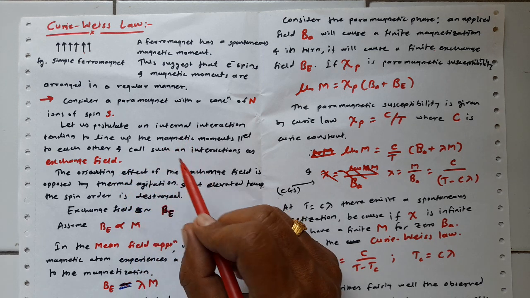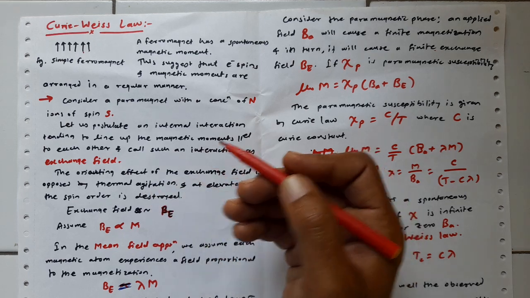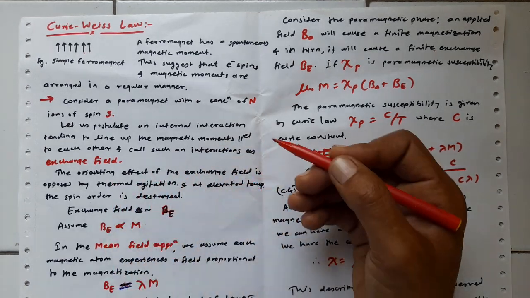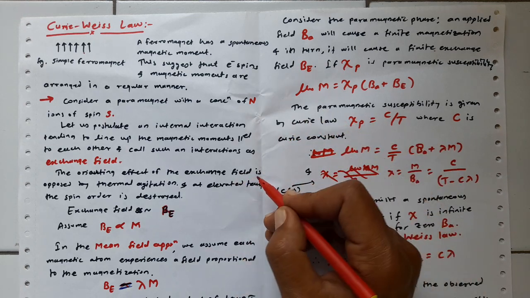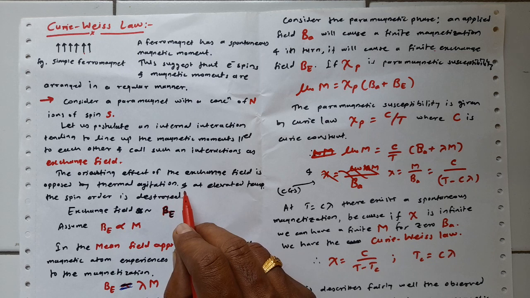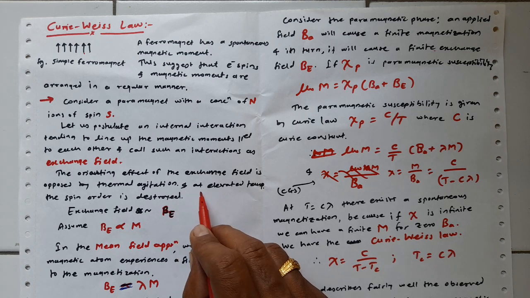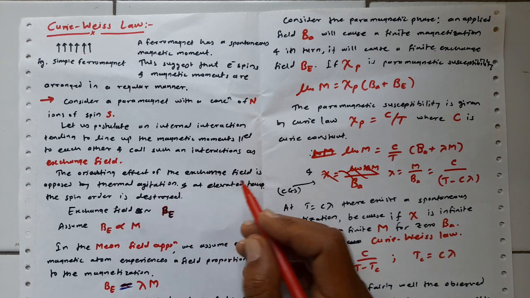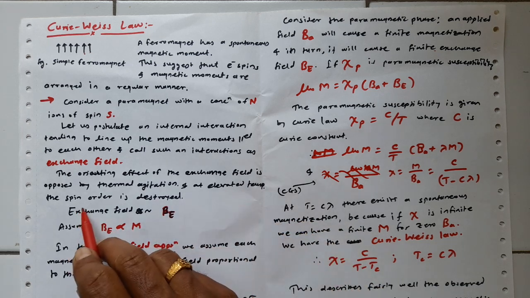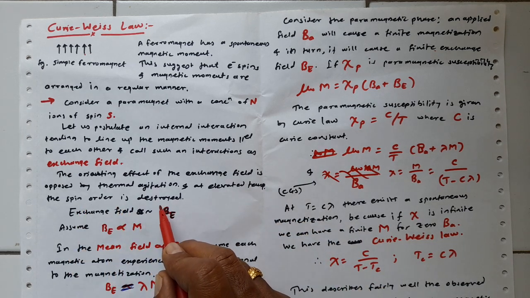The ordering effect of the exchange field is opposed by the thermal agitation. At a particular temperature, if we keep increasing the temperature, the spin order gets destroyed.